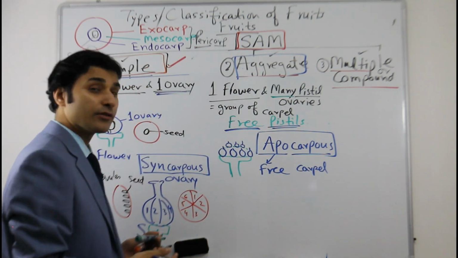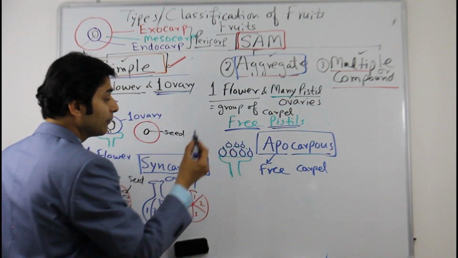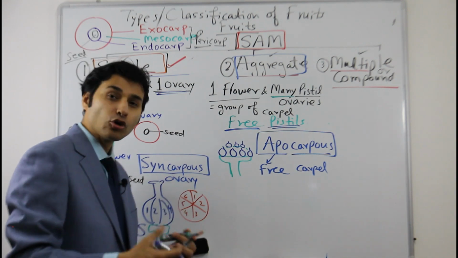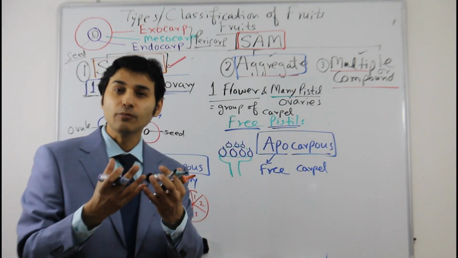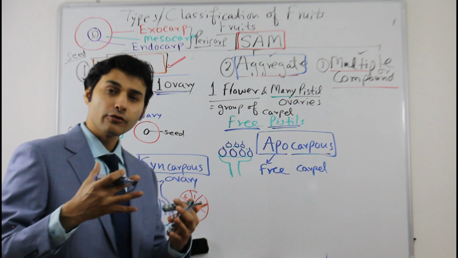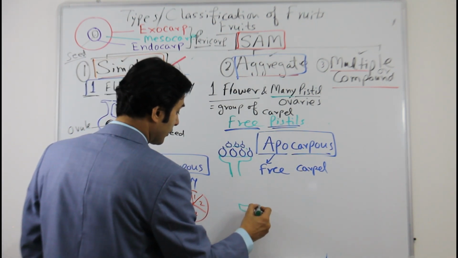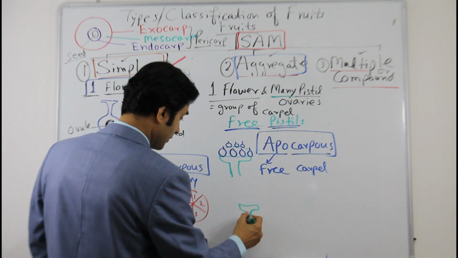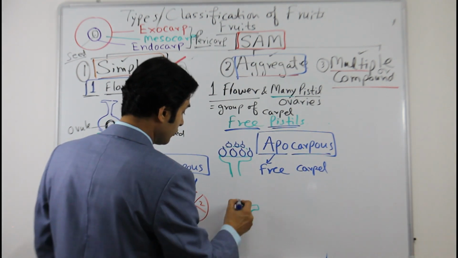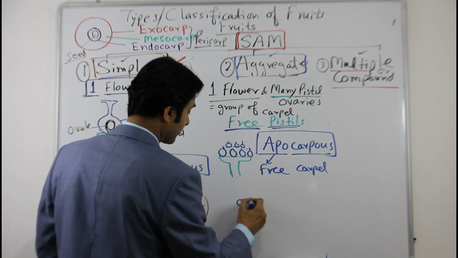So what will happen after fertilization? Each one of them will change or transform into a small fruit, or fruitlet. So when the fruit is formed, each one will be changed into a fruitlet like this.